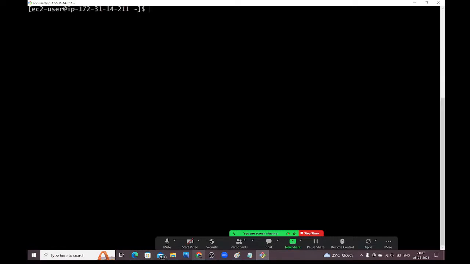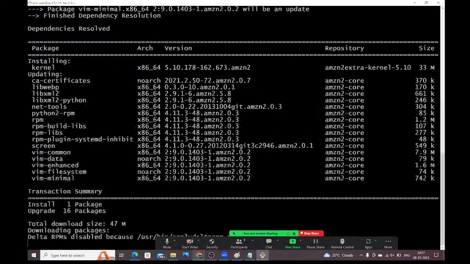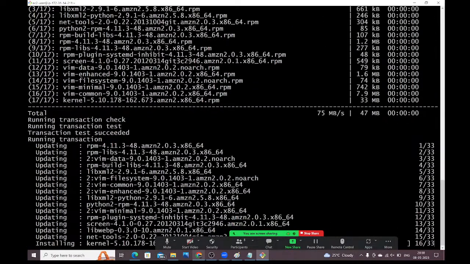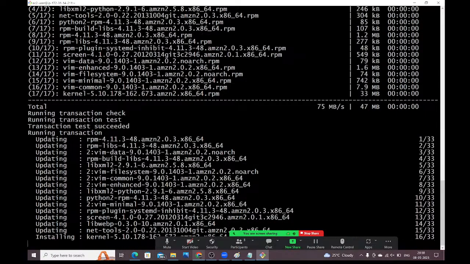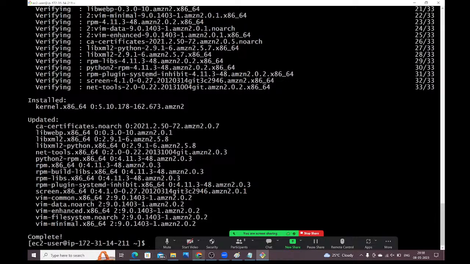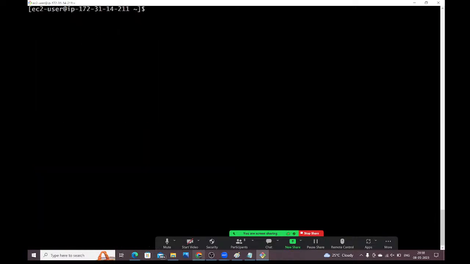Right. So now let me update the package manager. sudo yum update -y. Right. Next, guys, once it is done, next install Docker. sudo yum install docker -y.